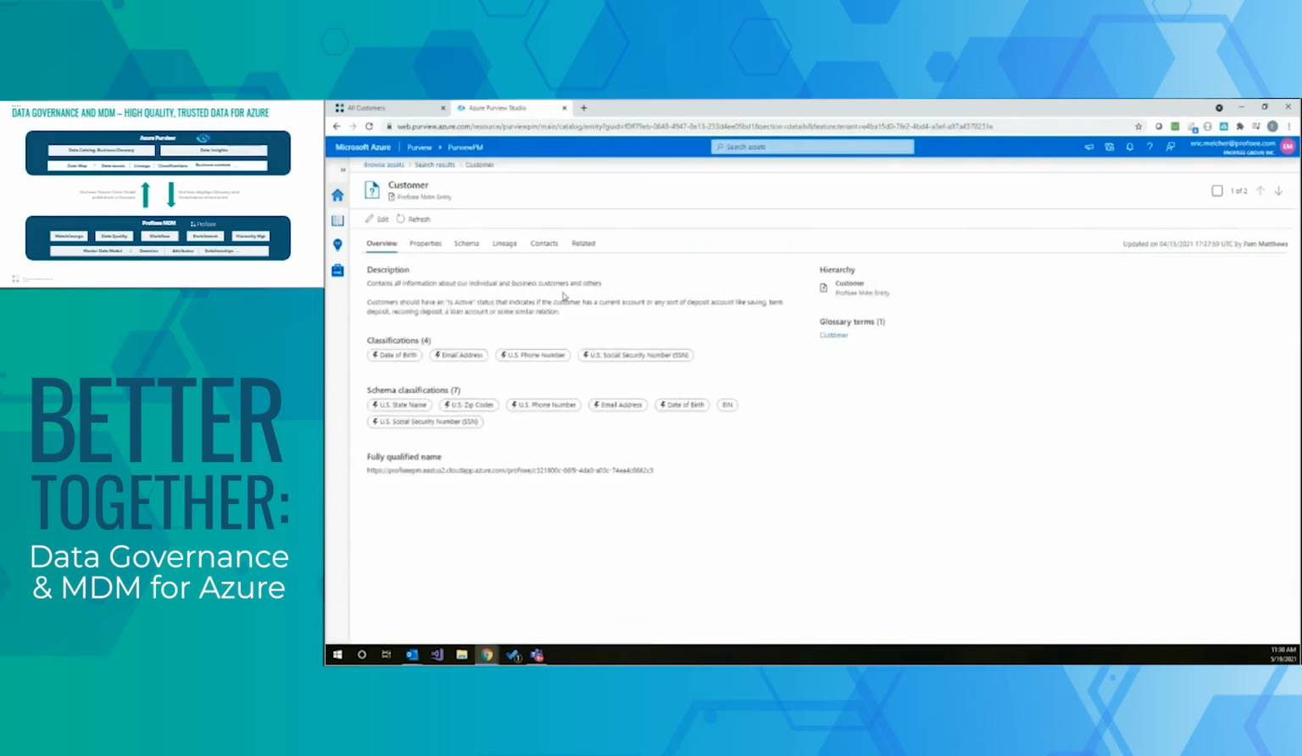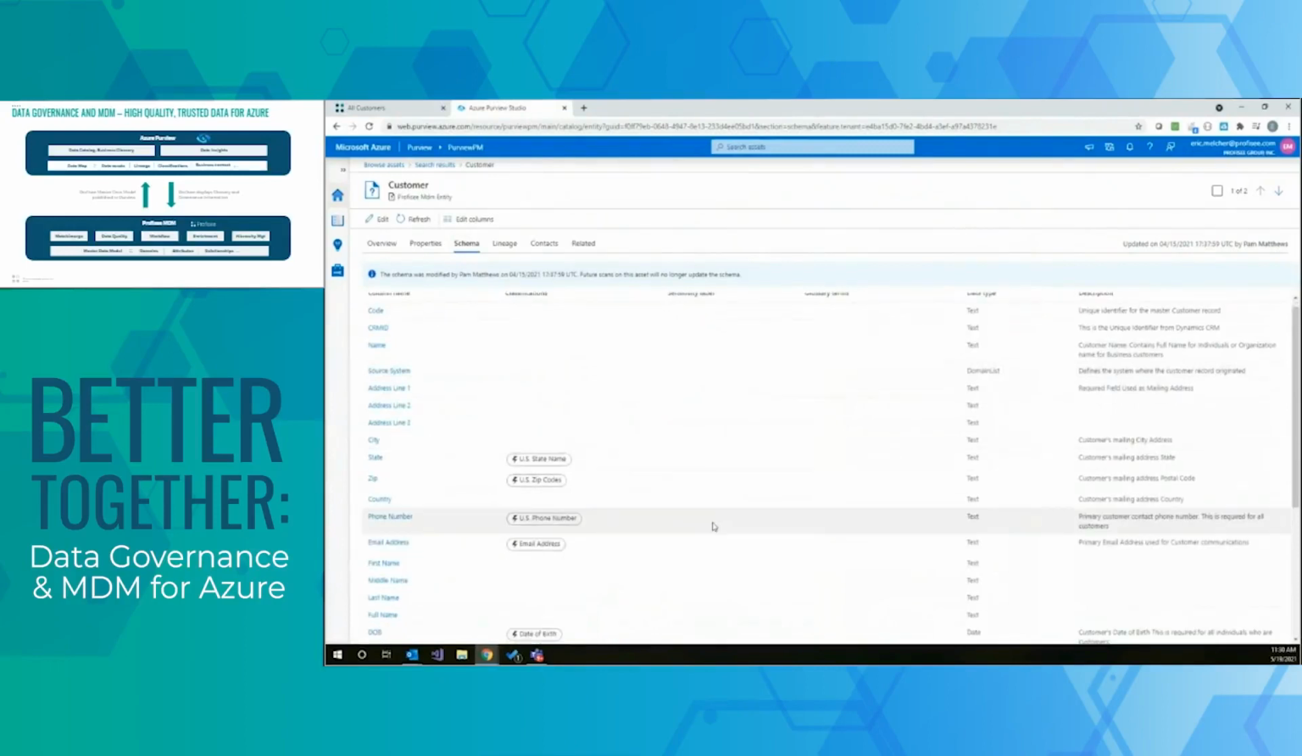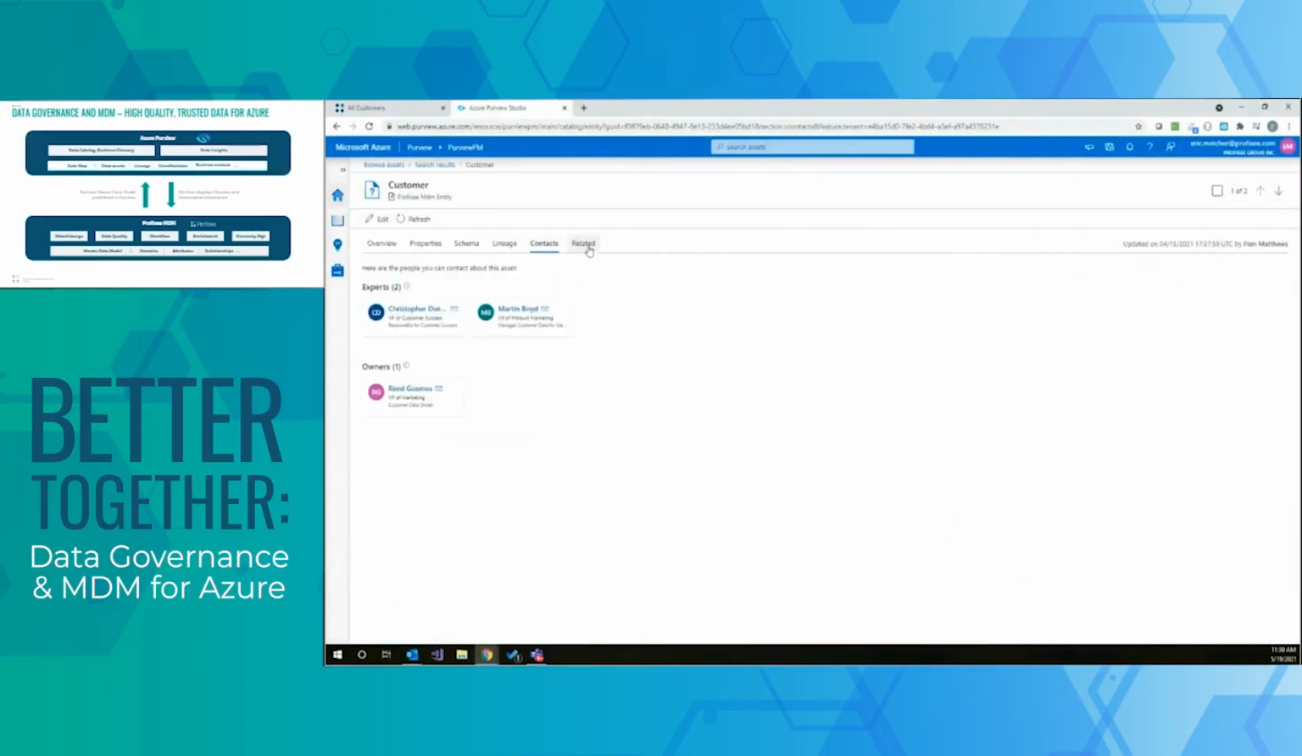And if we click into the customer asset, we can start to see some of the additional information that we've captured here within Purview. So we have a business user-friendly description. We have a few different classifications that have been associated directly to this entity. We have some other classifications that it's inheriting through its underlying schema. We can look at some properties. So consider this more technical metadata that's published here by Profisee. But then we can also see the schema. So this is where we can see all the additional columns or attributes that define a customer, and we can see some of the governance information that's been captured there. We've also been able to associate some contacts, and we can also see a graph of different artifacts here that are related to this particular asset.